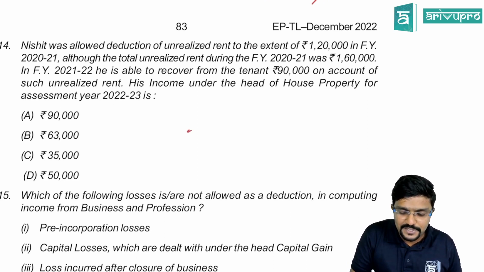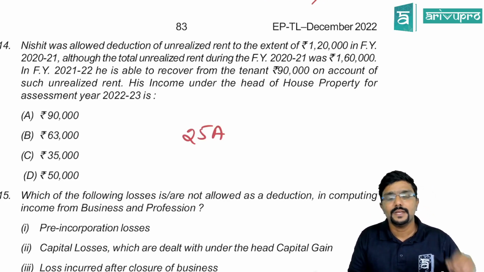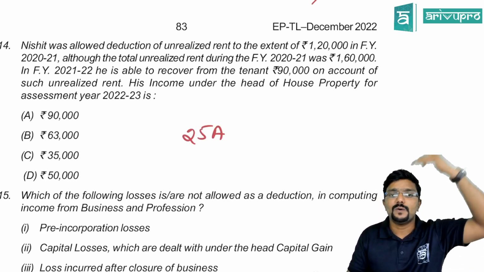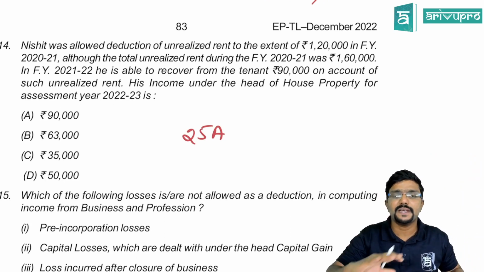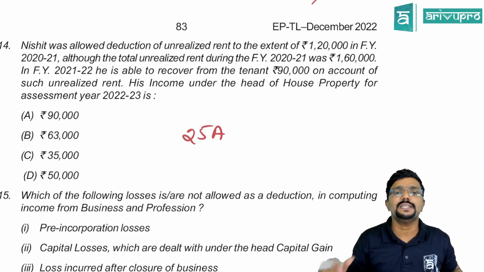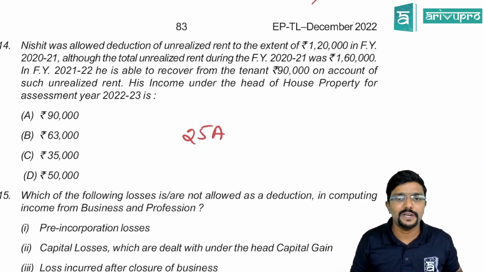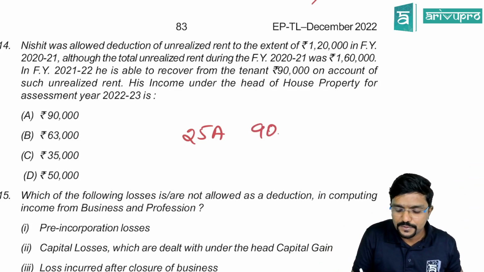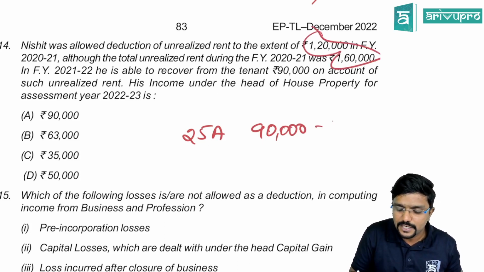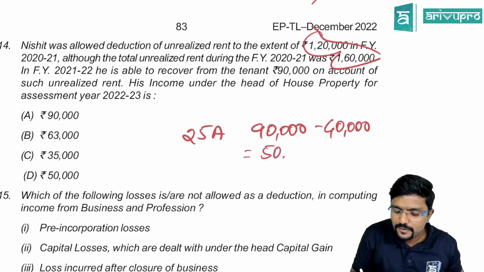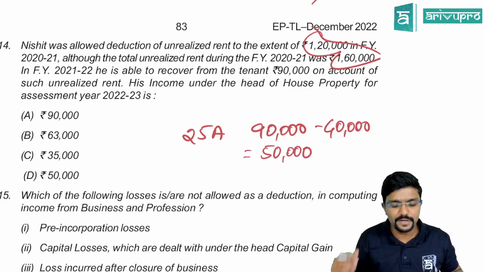Interesting. See, as per section 25A, if unrealized rent which was allowed as deduction or which was reduced while calculating actual rent is realized later, it is taxable in the year in which you have received it. How much? 90,000 I have received. But out of this, 40 was disallowed. Now reduce that much. Whatever was disallowed, you have to reduce that much. So how much is remaining? 50,000.